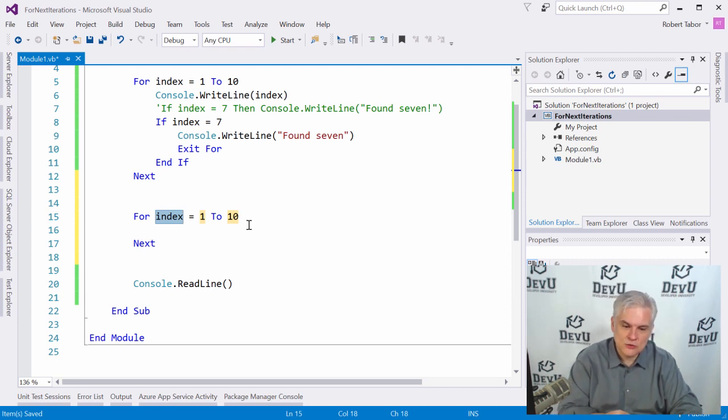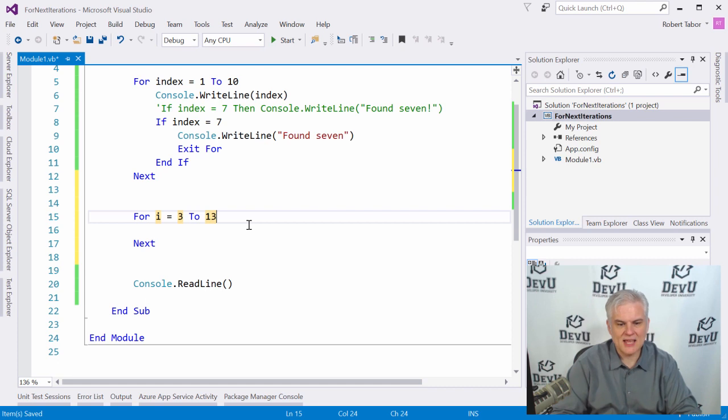I can continue to tab my way through and notice that there are 3 fields that I'm tabbing between, and they're all in this goldenrod or yellow color. This will allow me to change, for example, the variable name that's used as the iterator variable. So I can change it from index to just the letter I. I can change it from 1 to, let's say, we'll start at the number 3 and we'll go to the number 13 instead.